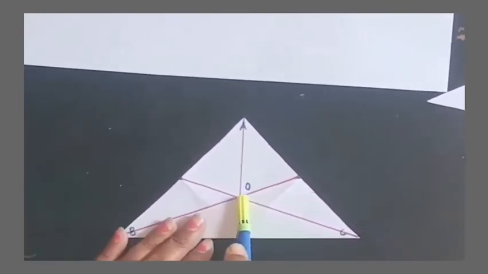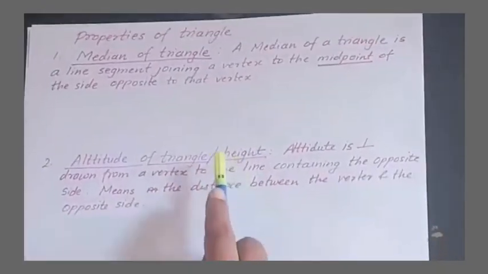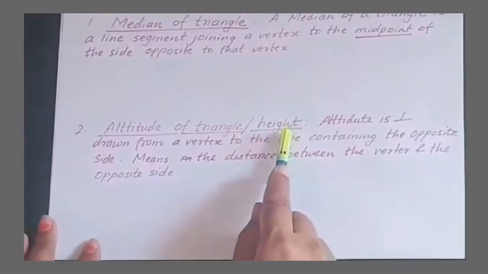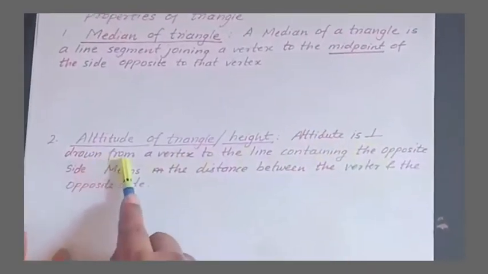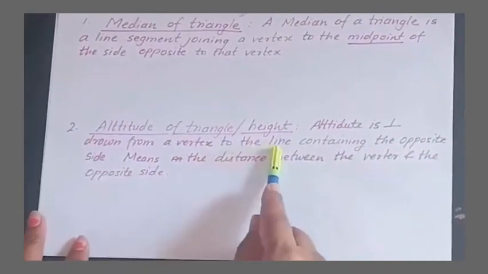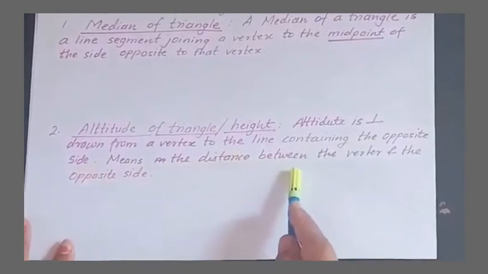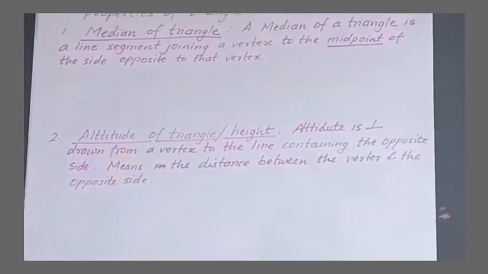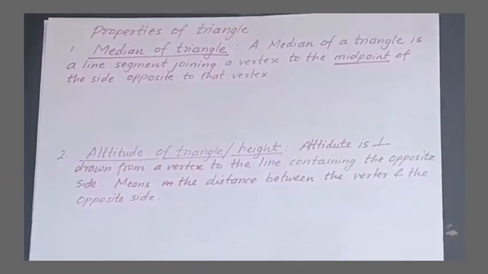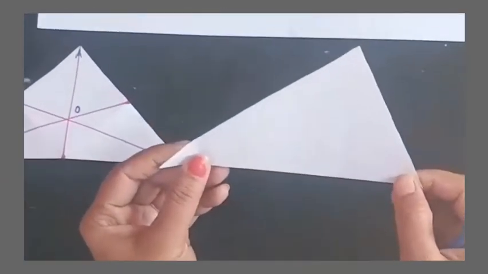Now let us see the next property of the triangle, that is the altitude of a triangle, or height. It is also called the height of a triangle. So altitude is the perpendicular drawn from the vertex to the line containing the opposite side, meaning the distance between the vertex and the opposite side is called the altitude. I'll show you with the help of one more paper here. So this is a triangle. I'll draw